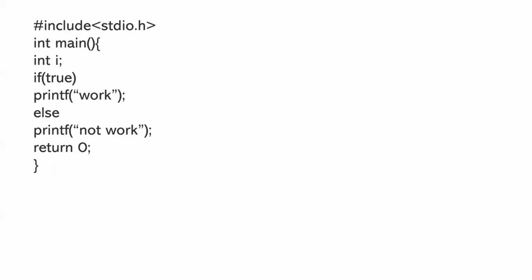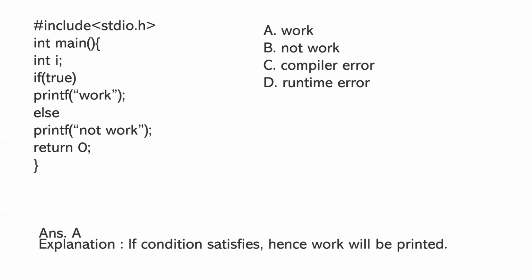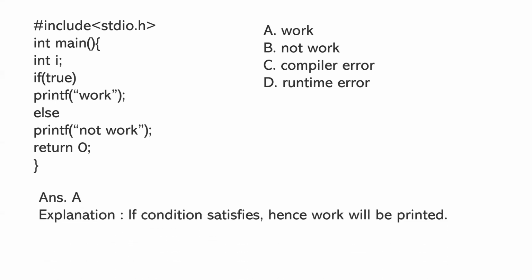Next pseudocode, mostly repeated one, is int i; if (true) printf("work"); else printf("not work"); return 0. The options given are work, not work, compiler error, runtime error. Answer is A. If the condition is satisfied, hence work will be printed. So this is very simple. This is to check whether your basic concepts in C programming are clear or not, okay.